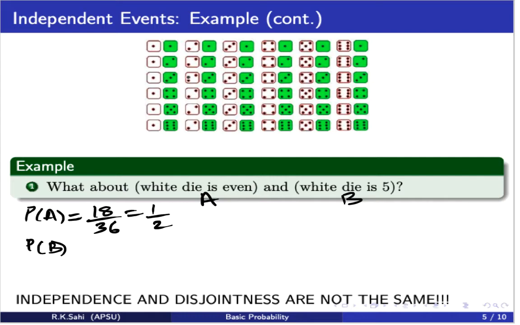It's this one. Let me highlight it. The white die is a 5. Okay, so what do we get the probability of B, guys, to be?